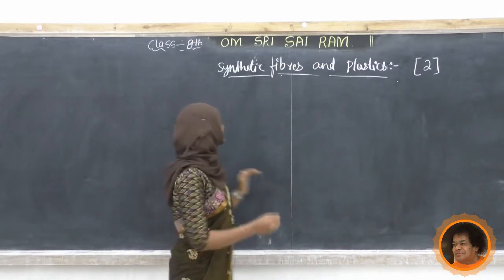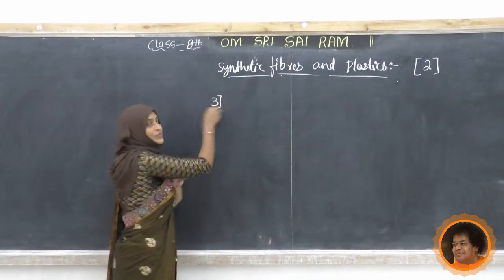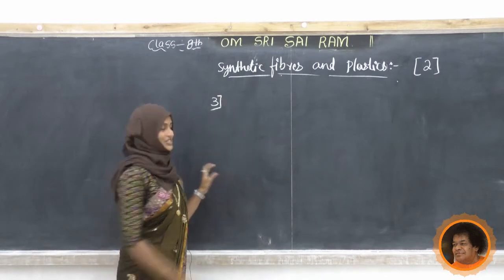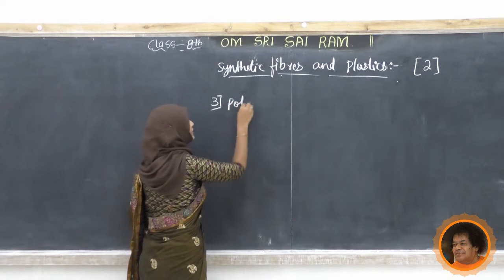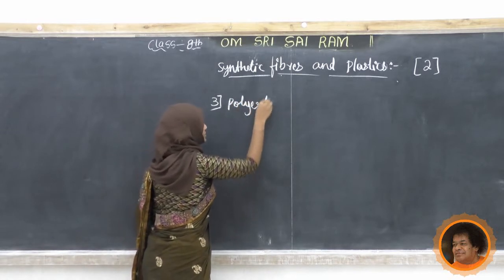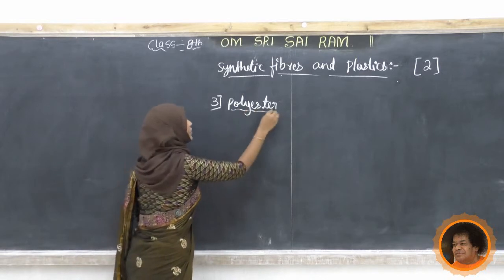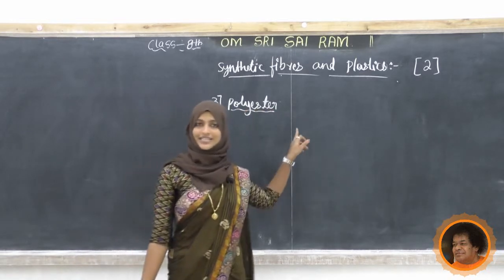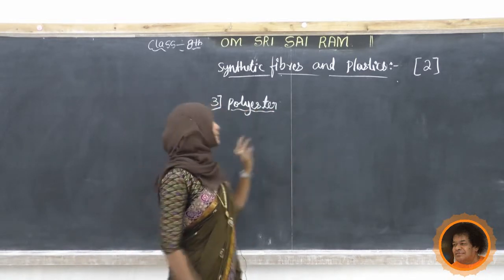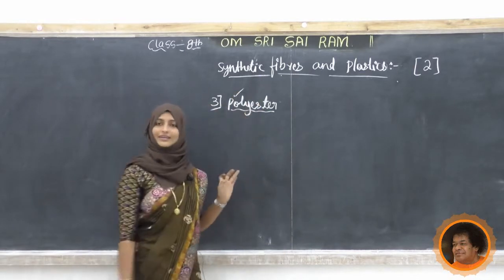One more example we will study, the third one, polyesters. Write down along with me: polyester. Tell me, what is this polyester? Is it a polymer? Yes, poly means it is a polymer.